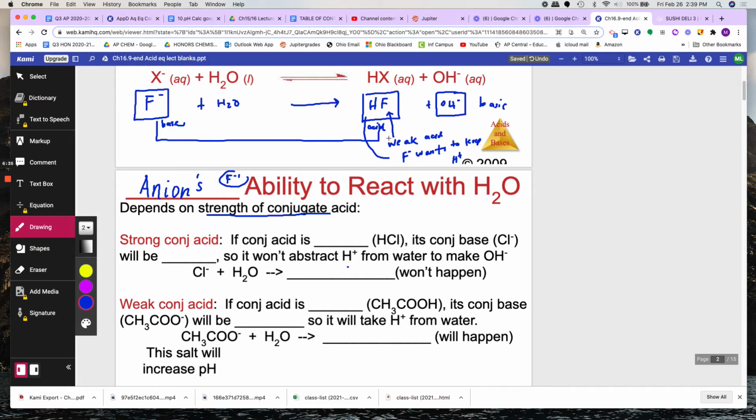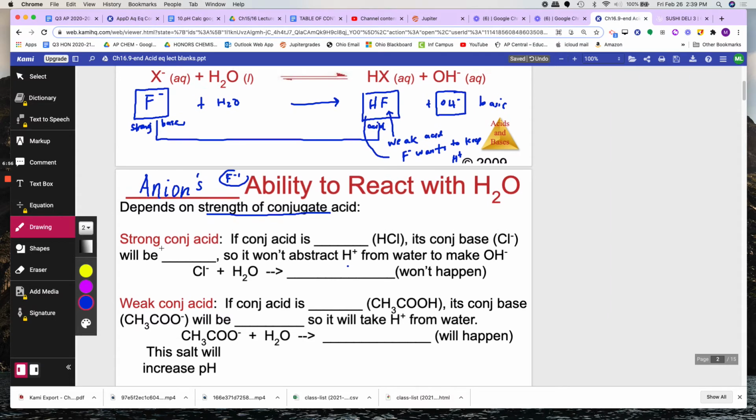So the H plus won't come off, and so it's a weak acid. Okay. So if the F minus really wants the H, then it is a stronger conjugate base than it is an acid. So it's a stronger base than it is an acid.